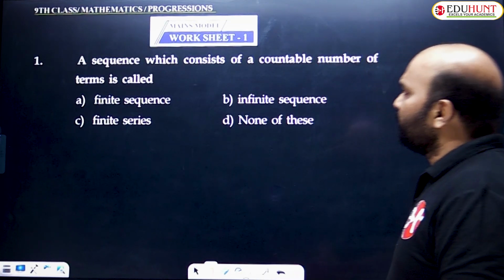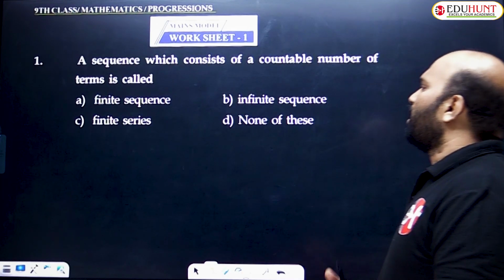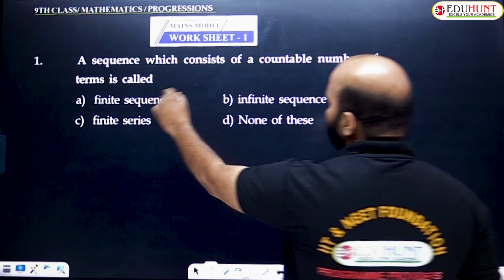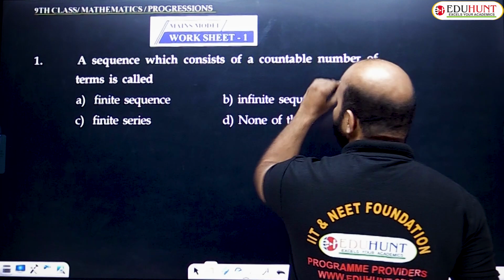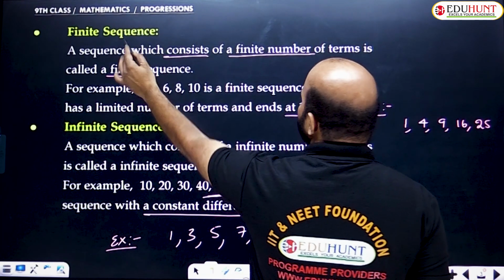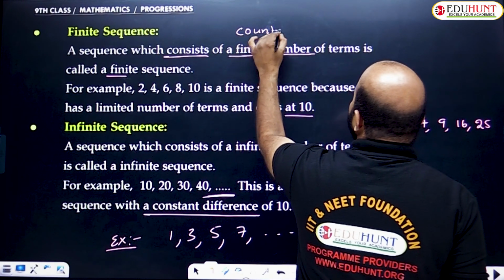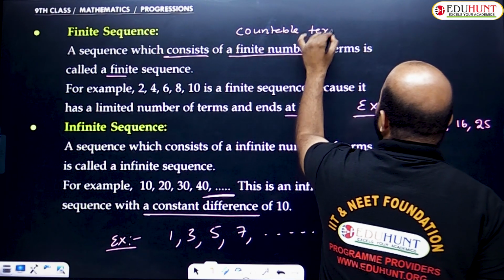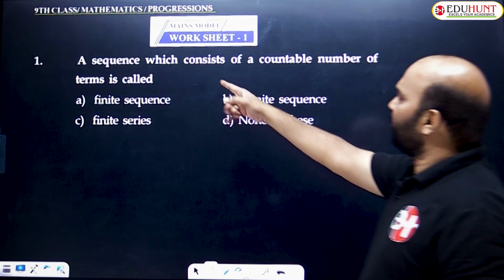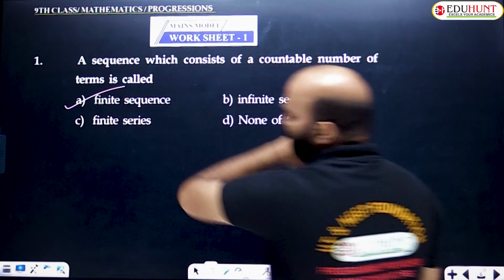Have a look at question number 1. A sequence which consists of a countable number of terms is called: option A, finite sequence; option B, infinite sequence; option C, finite series; option D, none of these. Already told you, a sequence which consists of a countable number of terms is nothing but a finite number. A sequence which consists of a finite number of terms, nothing but countable, is called a finite sequence. So Option A is the right answer.